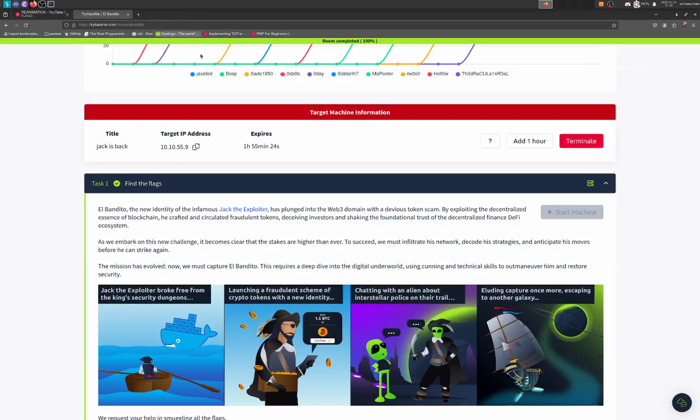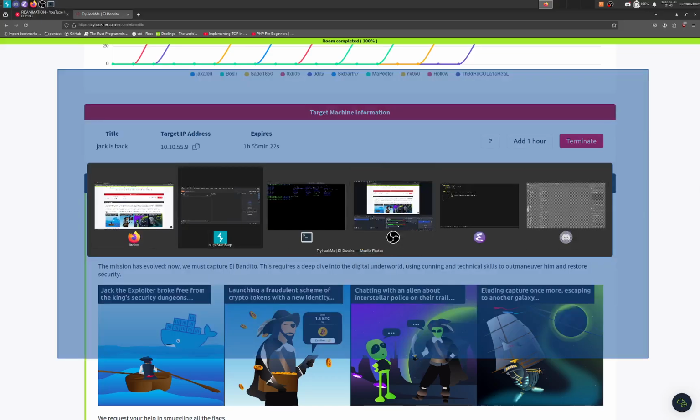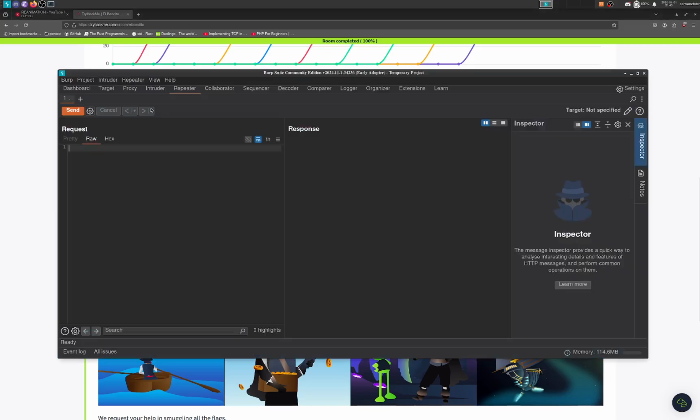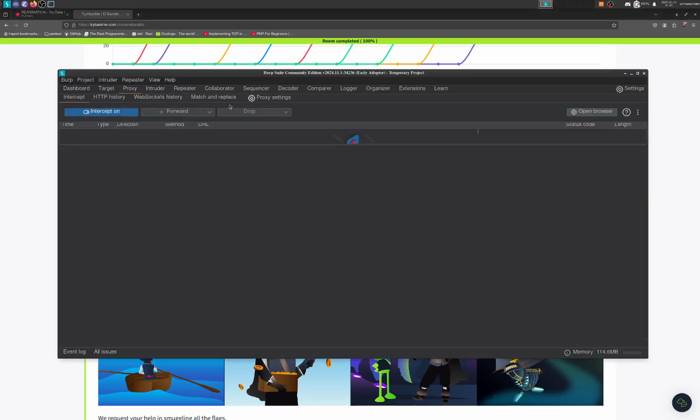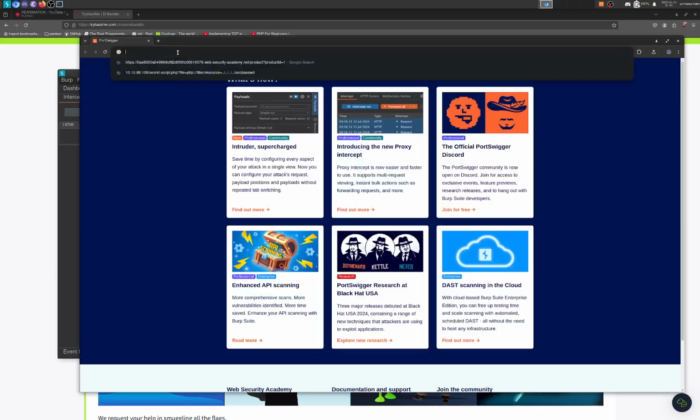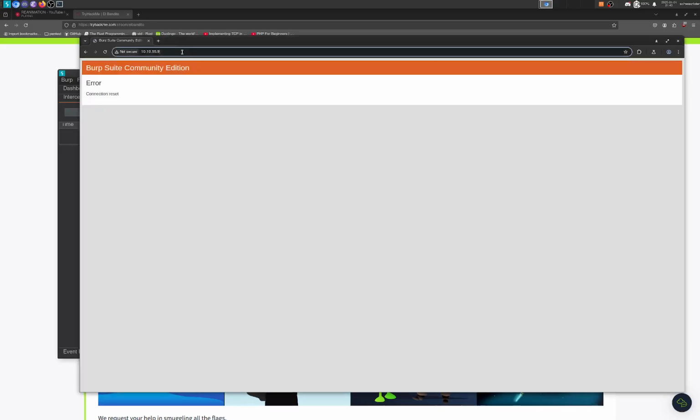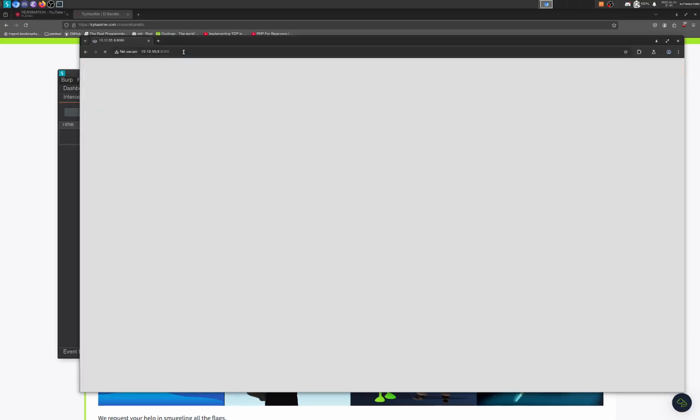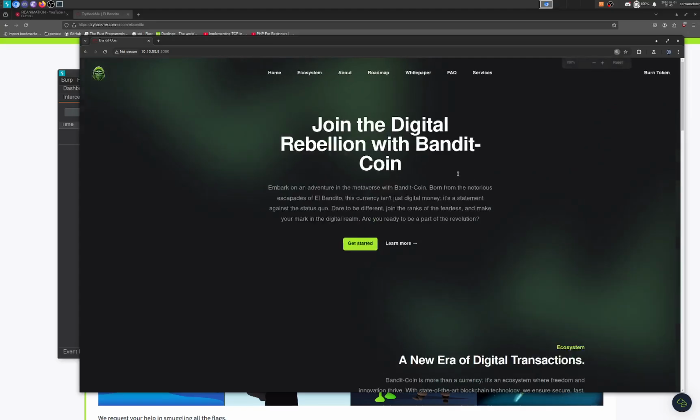Close out Duolingo. I'm not going to bother doing directory brute forcing because I already kind of know what I want to do.